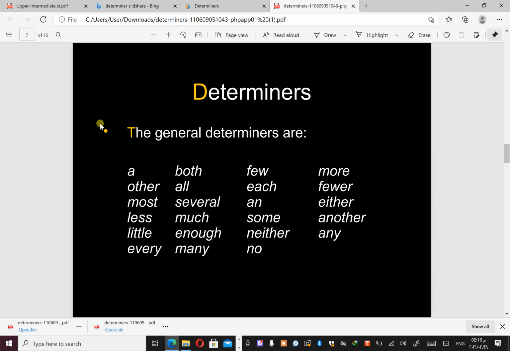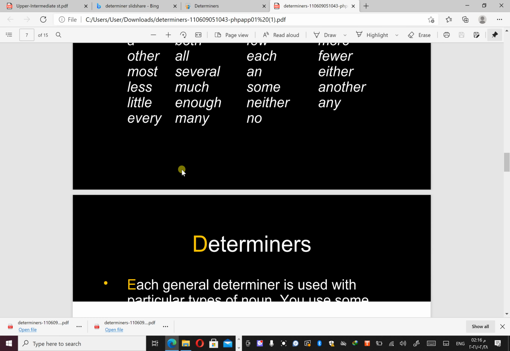So all these words are considered determiners, since they describe exactly which one I'm talking about, or show the quantity of these things. Okay, so we use determiners.